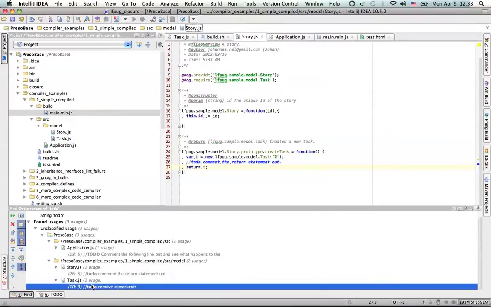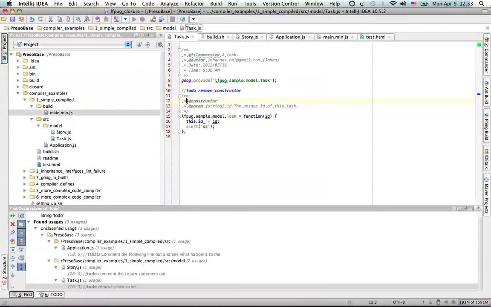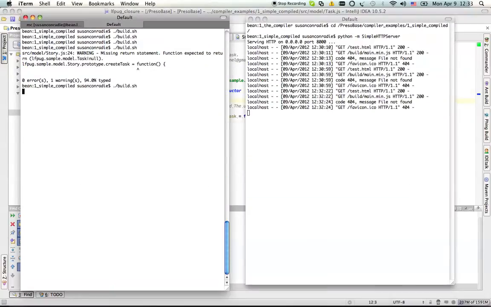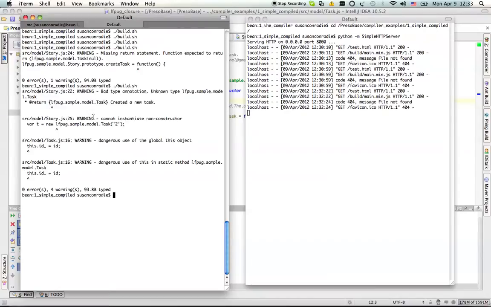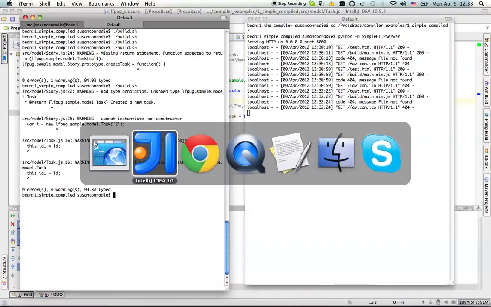I comment that in again. Now I'm going to remove the constructor statement. I compile again, and I get a warning that I'm trying to instantiate something. It can't find that model because there's no constructor. It says can instantiate a non-constructor, and this basically comes because it can't figure out what the class is. The dangerous use of global this object.